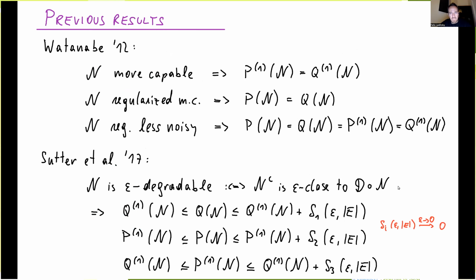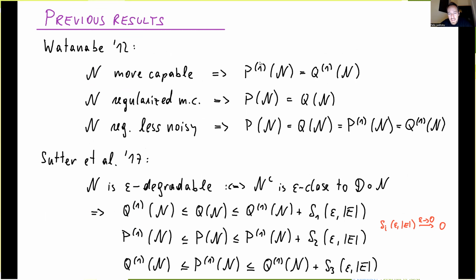Okay, and Watanabe proved about these classes of channels a remarkable set of results that generalize what we know about degradable and antidegradable channels. So Watanabe proved that if N is more capable, then that always means that the Fourier information and the prime information are always equal to each other.